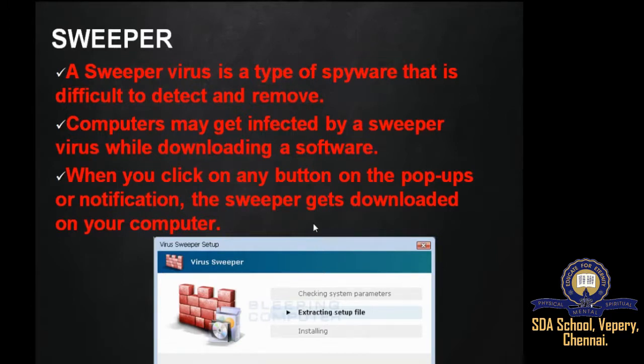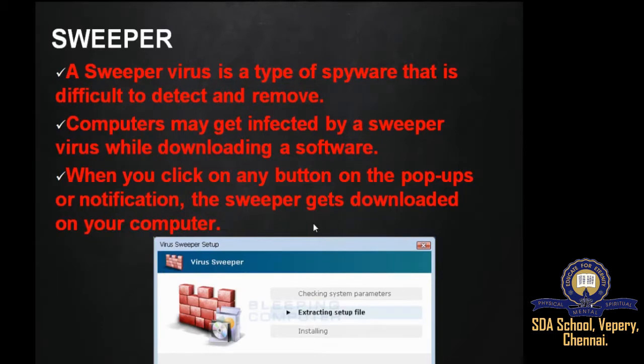For a virus or worm, Trojan or spyware, we can remove it from a system using any antivirus software. But a sweeper reinstalls itself even after it is removed from our computer.